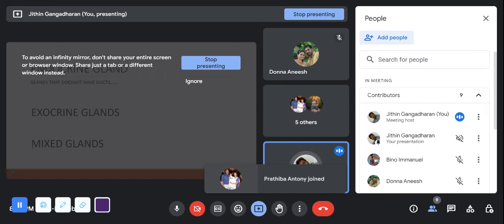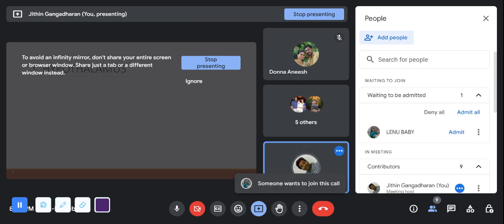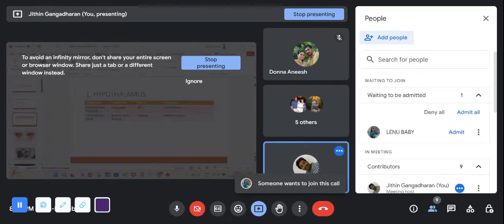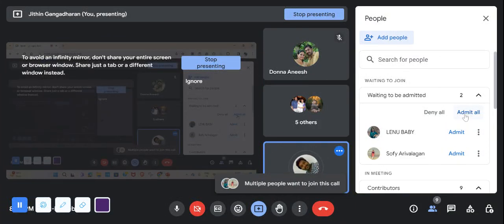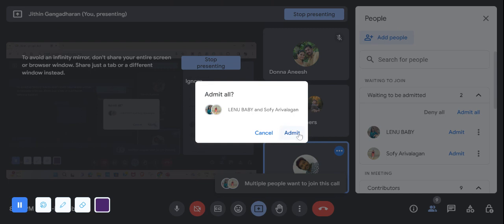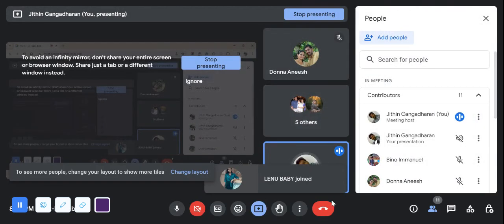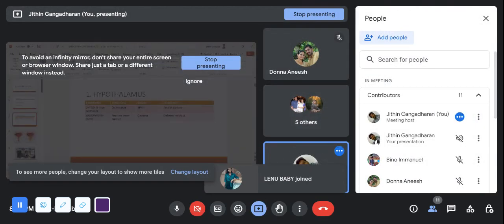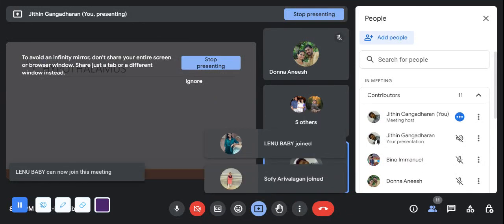Now moving on to the endocrine glands. The main endocrine gland is the hypothalamus, which will be secreting two hormones. Which are those hormones?